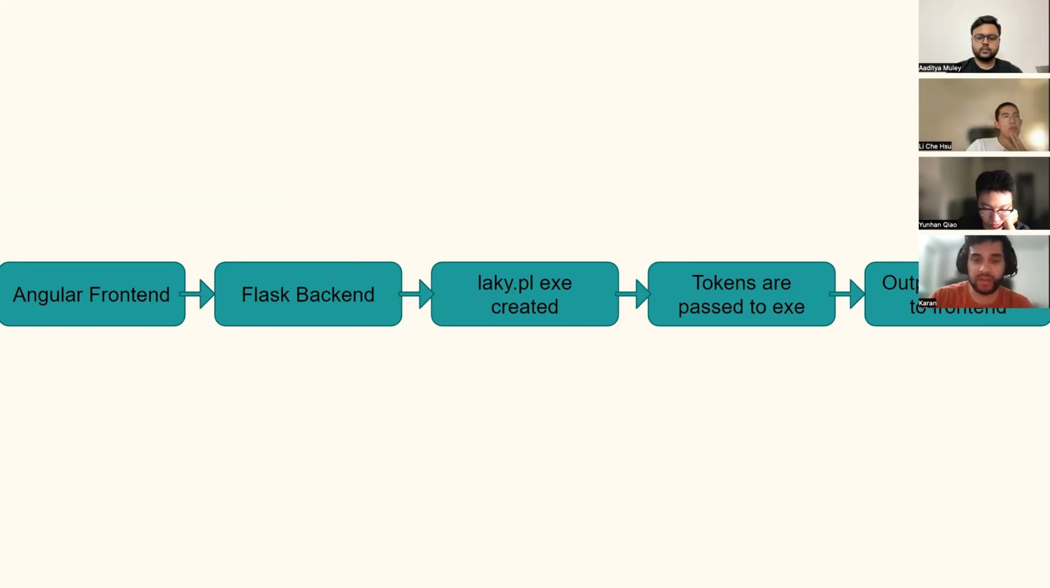We are creating executables out of the Prolog file, the PL file, and we are executing the queries from the executable. As you can see in the steps, first we enter the code in the front end, and once we click on submit, it is passed to the Flask backend where the executable is first created. As of now, we have created the laky.exe executable file, and the tokens are passed into that executable. After that, the query is executed and the output is passed to the front end.